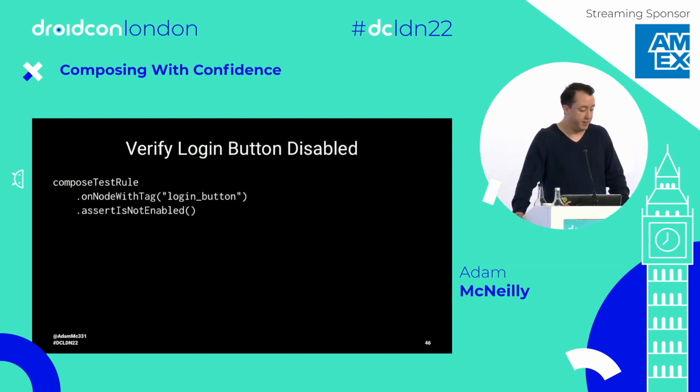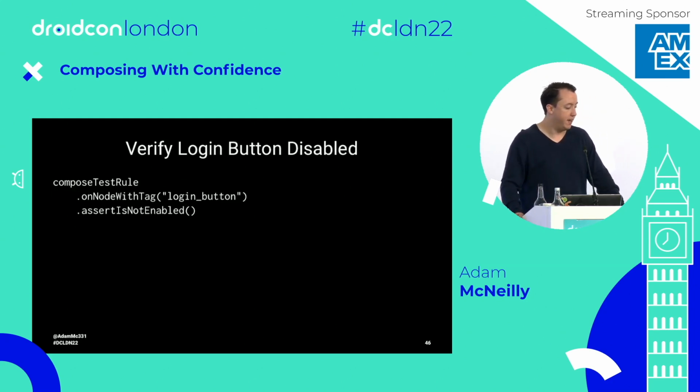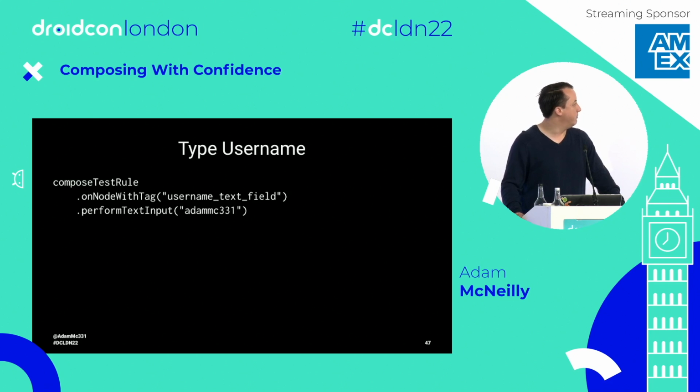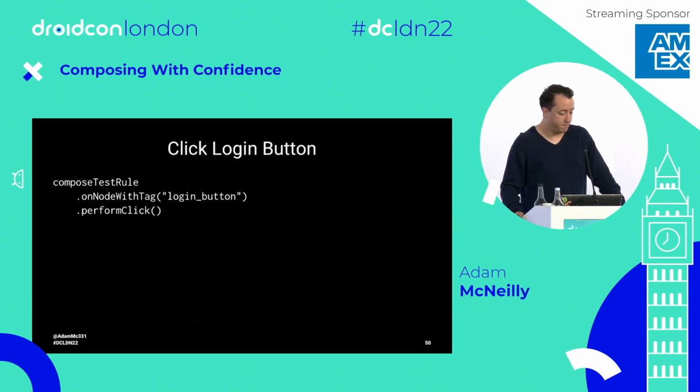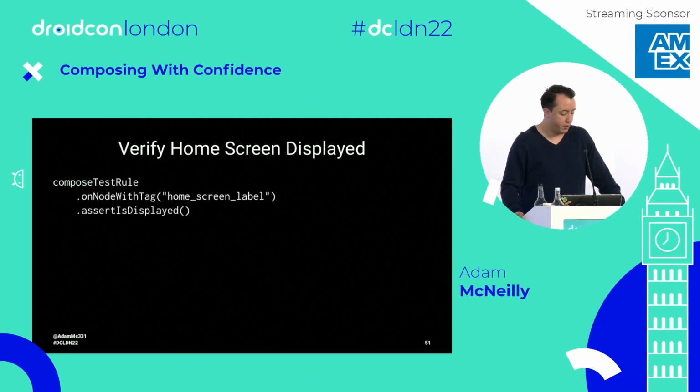Verify the login button is disabled, so find the node with the tag, assert is not enabled. This is one of those helpful assertions that I talked about. And then we're going to type in our username by calling perform text input. Then we're going to type in our password, Hunter2, most secure password there is. And then, after we've done all that, verify the button is enabled now. We're going to click it by calling perform click. And then we're going to make another assertion for the home screen label, and assert is displayed.